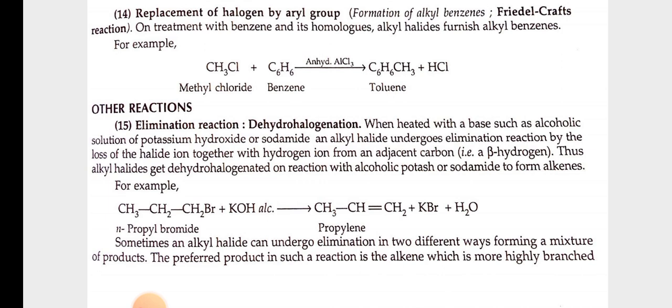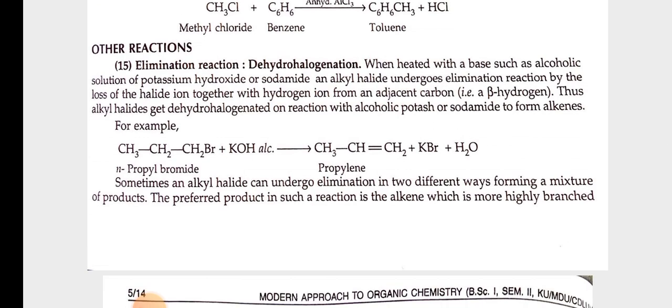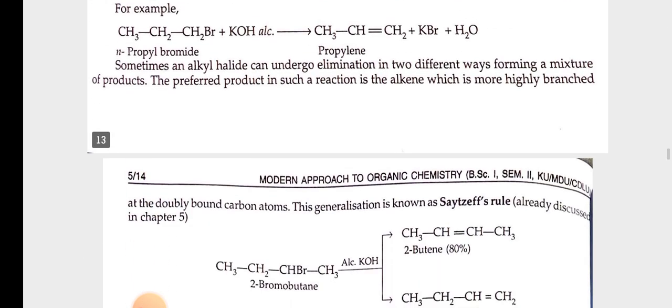Sometimes an alkyl halide can undergo elimination in two different ways, forming a mixture of products. The preferred product in such a reaction is the alkene which is more highly branched at the doubly bonded carbon atoms. This generalization is known as Saytzeff rule, already discussed in chapter 5.